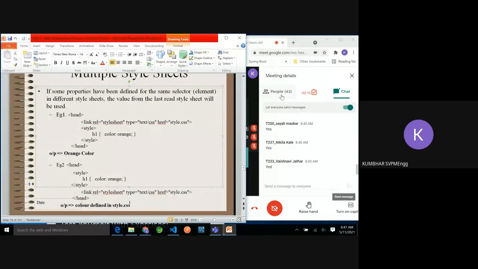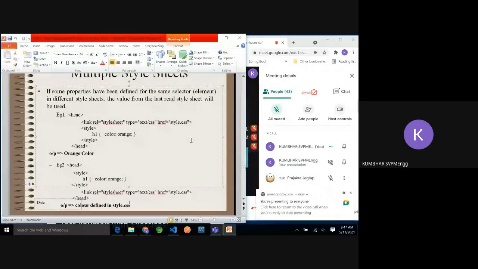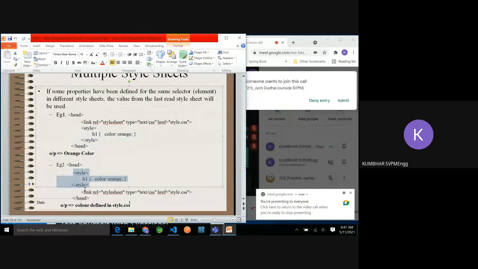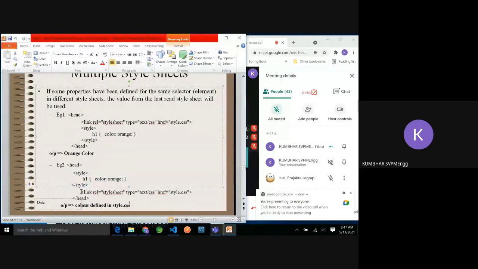I'm talking about two things. One is first inclusion of the external style sheet and then the internal style. There the internal style will be applied. And the second one, internal style, and then I am bringing the external style sheet. So in that case the external style sheet will be applied.